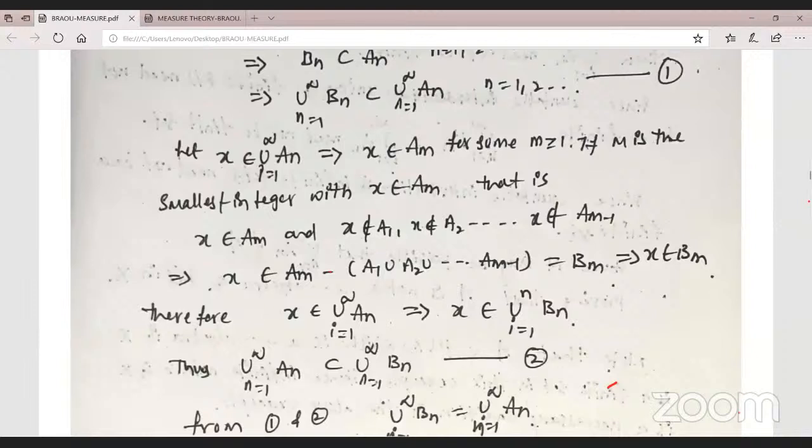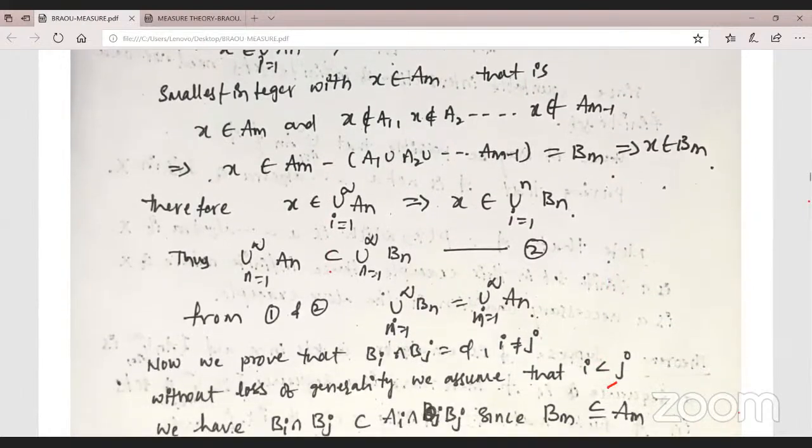Therefore x belongs to Am, x does not belong to A1, and so on, x does not belong to Am minus 1. What about Am plus 1? That may contain x, no problem. So by using this, x belongs to Am minus (A1 union A2 union up to Am minus 1). This equals Bm. Therefore x belongs to Bm. Suppose x belongs to An, which is also in Bn. Therefore from one and two we can prove this one.